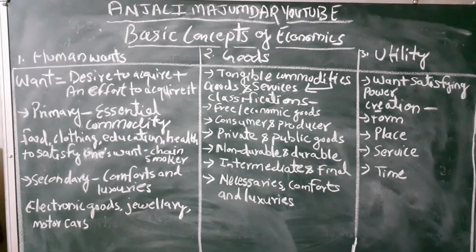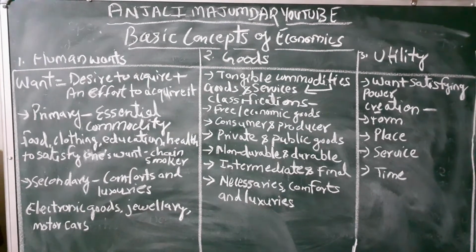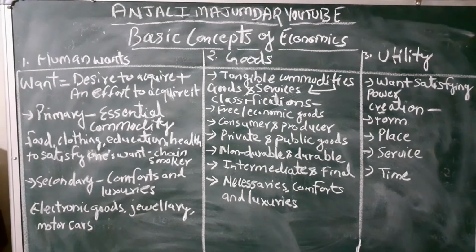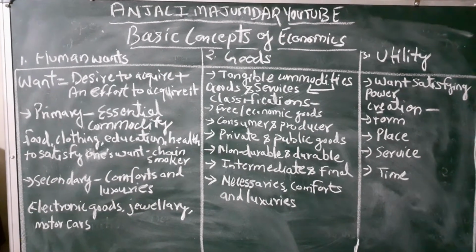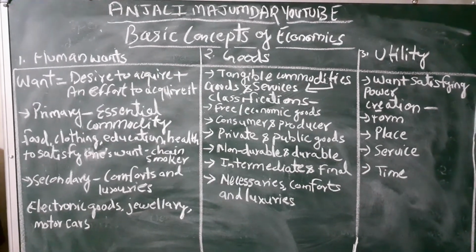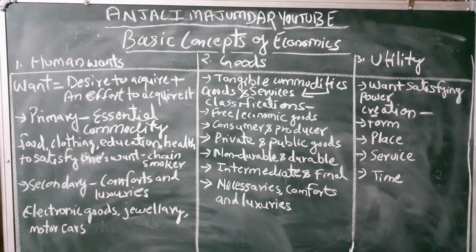Then there are private and public goods. Private goods are goods which are exclusively used by a person. For example, if I take a bread, that bread can only be used by me, not by others. So private goods usually refer to those goods which are used by one person but cannot be used by another person. Whereas public goods are available for everyone.